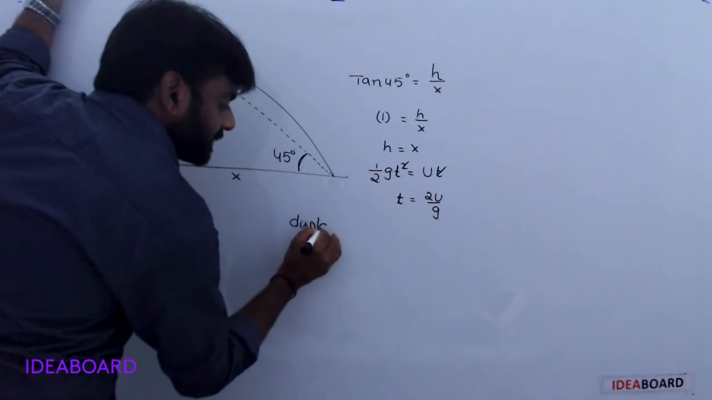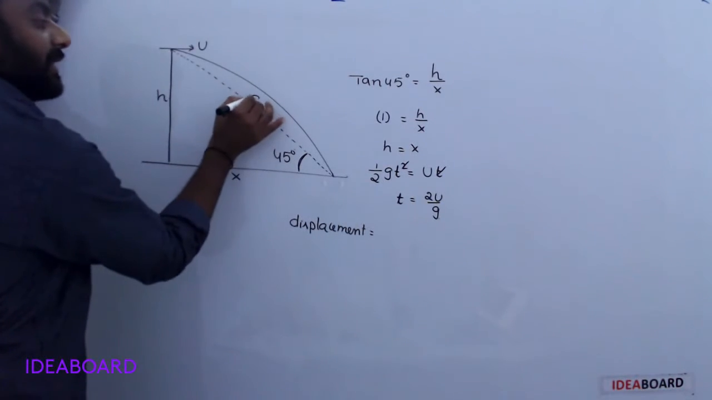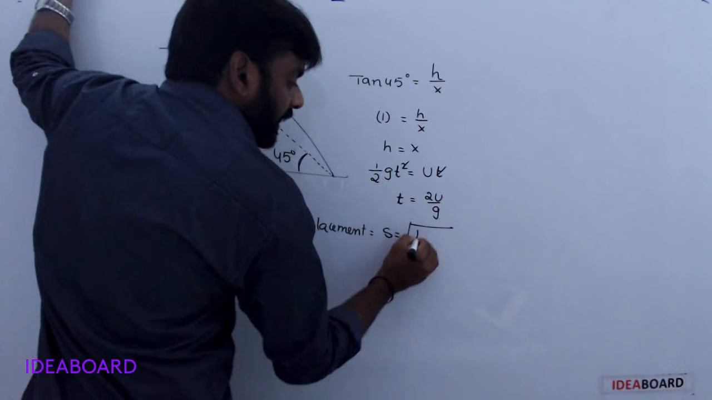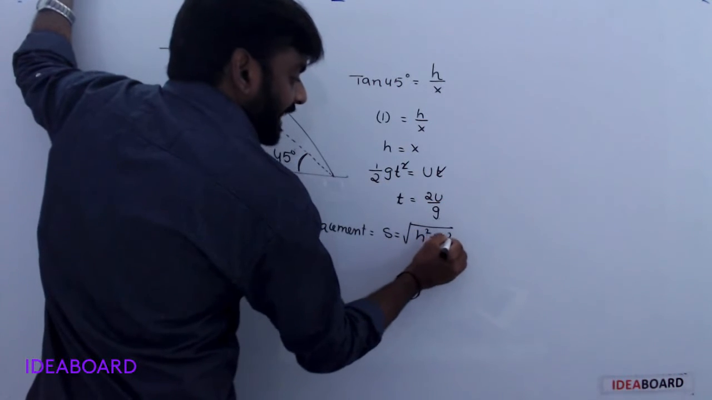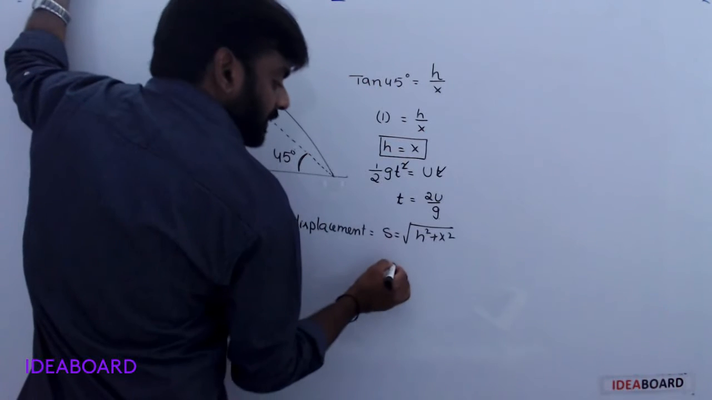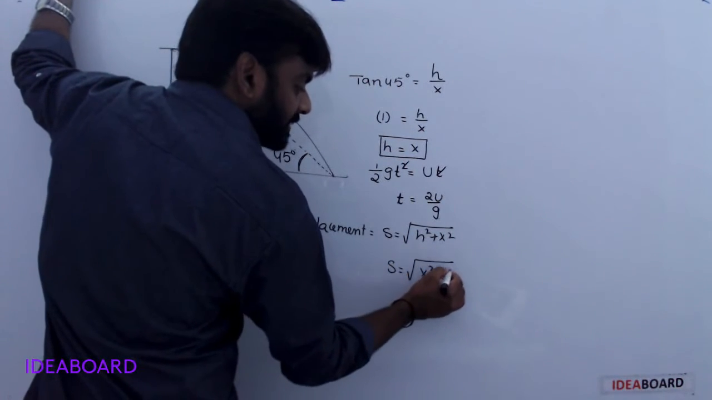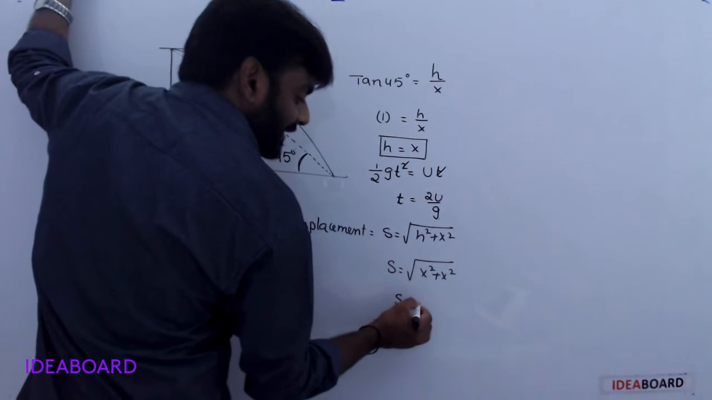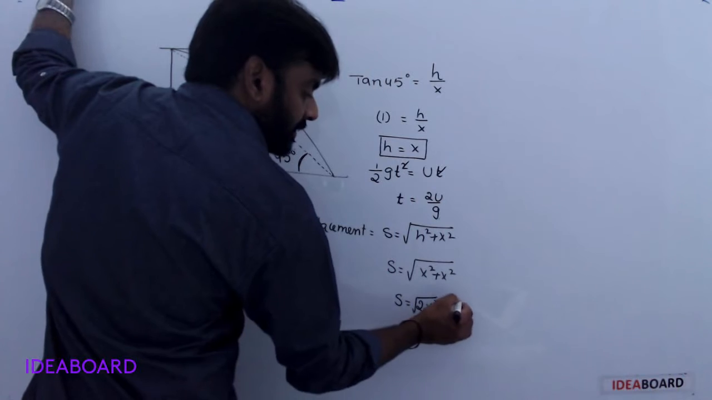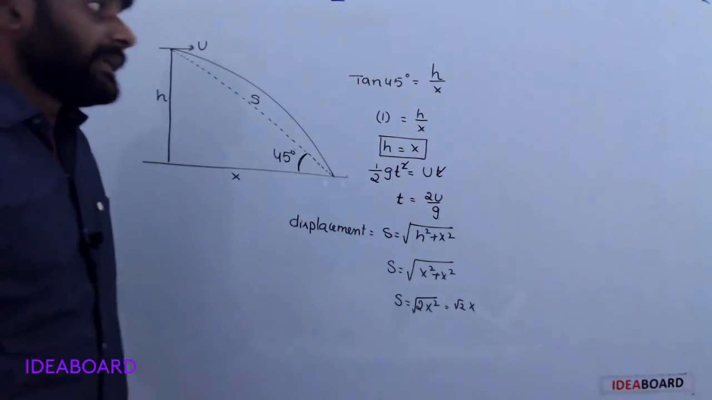Here displacement represents the displacement. S is equal to square root of h square plus x square. But here h is equal to x, so S is equal to square root of x square plus x square. So S is equal to root 2 x square, simply root 2 into x.